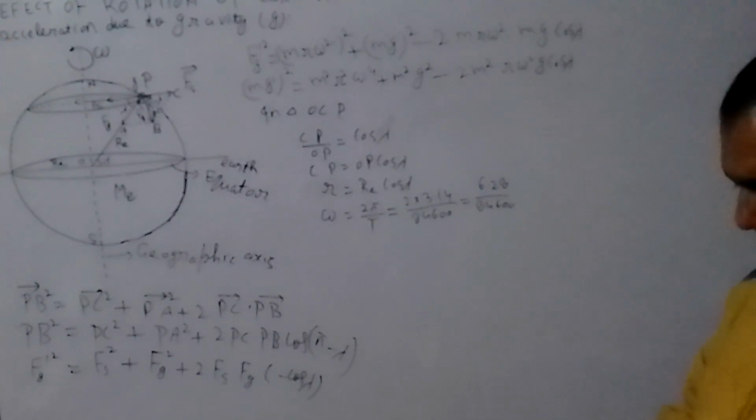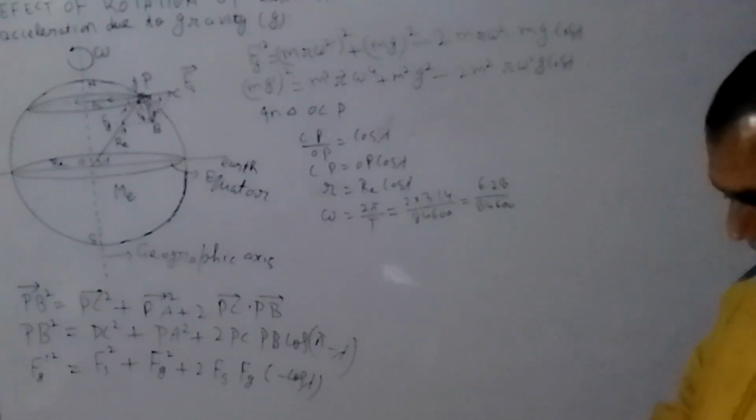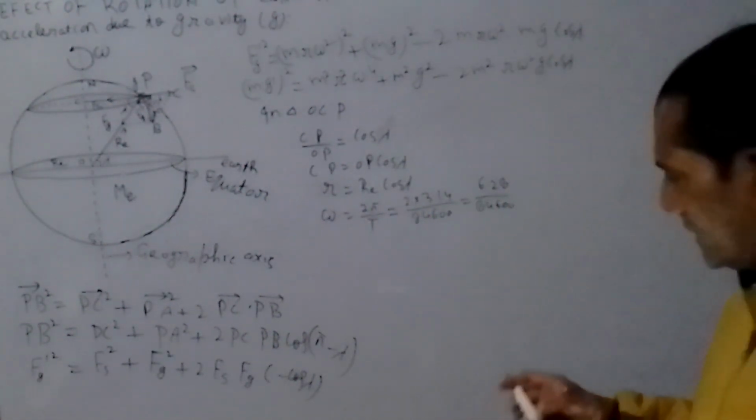Divide 6.28 by 86,400. So this is a very small quantity.